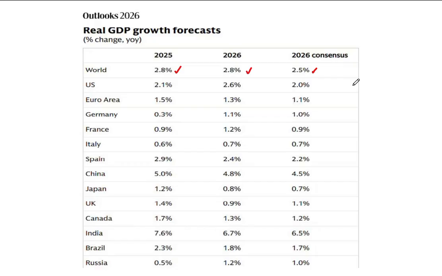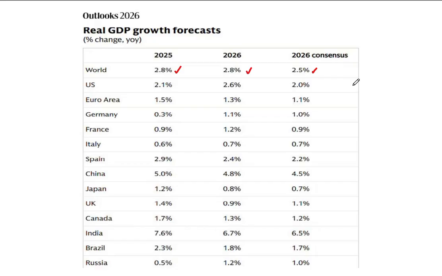Germany is forecasted to grow at about between 1.0 and 1.3% in 2026. The key drivers include resilient consumer spending, increased artificial intelligence investments, fiscal stimulus, and ongoing supply chain adjustments. These are going to be the main drivers of economic growth around the world in 2026.